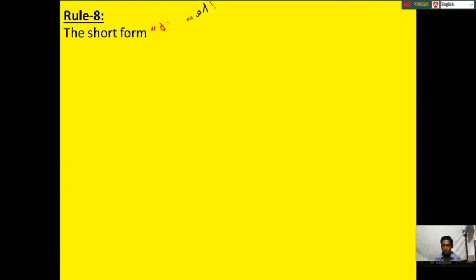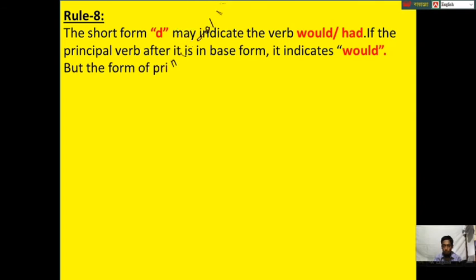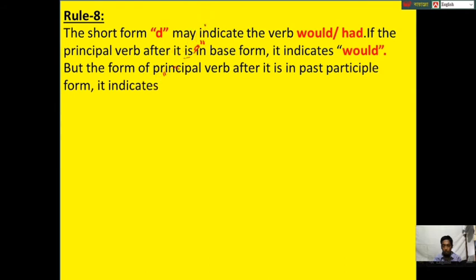Rule 8. The short form 'd may indicate the verb would or had. If the principal verb after it is in base form, it indicates would, but if the principal verb after it is in past participle form, it indicates had. For examples, I'd go there. Here, in this statement, after the short form 'd, we see the base form of the verb. So the tag question will be wouldn't I.